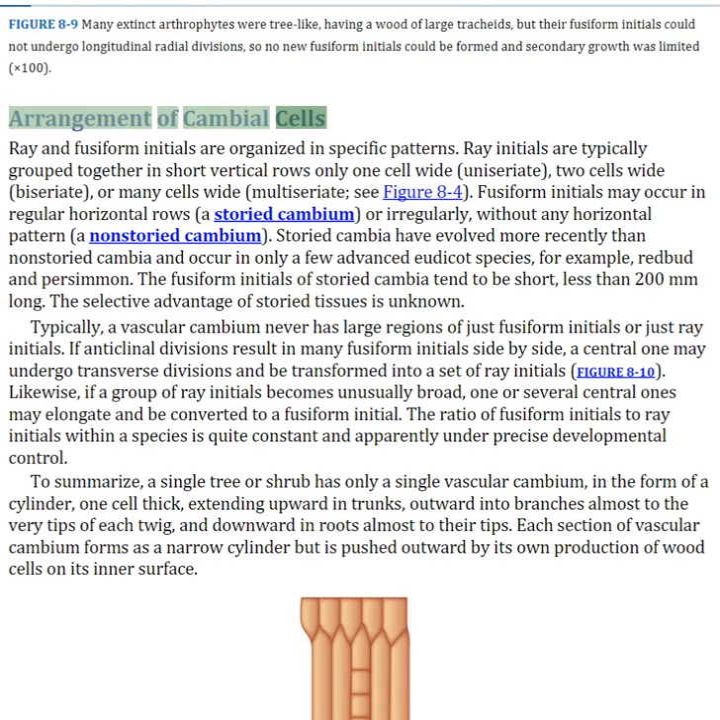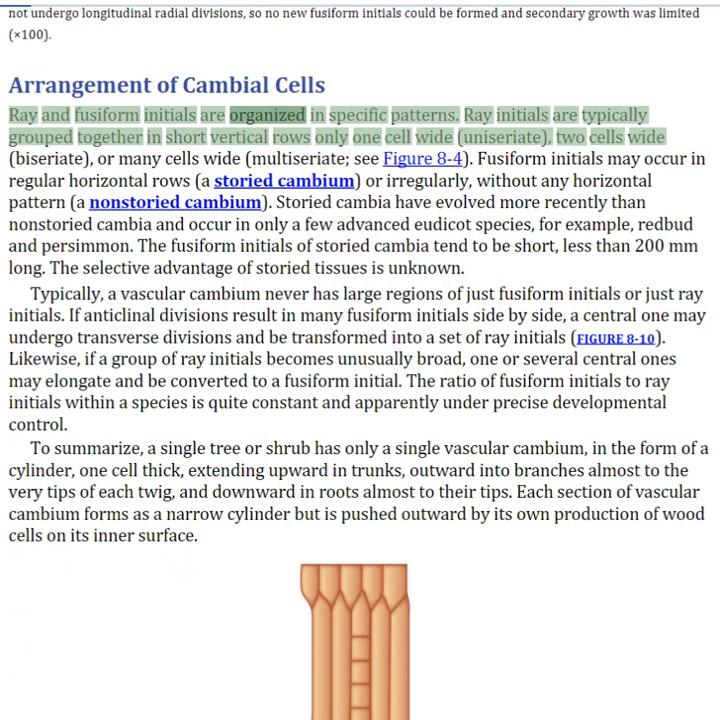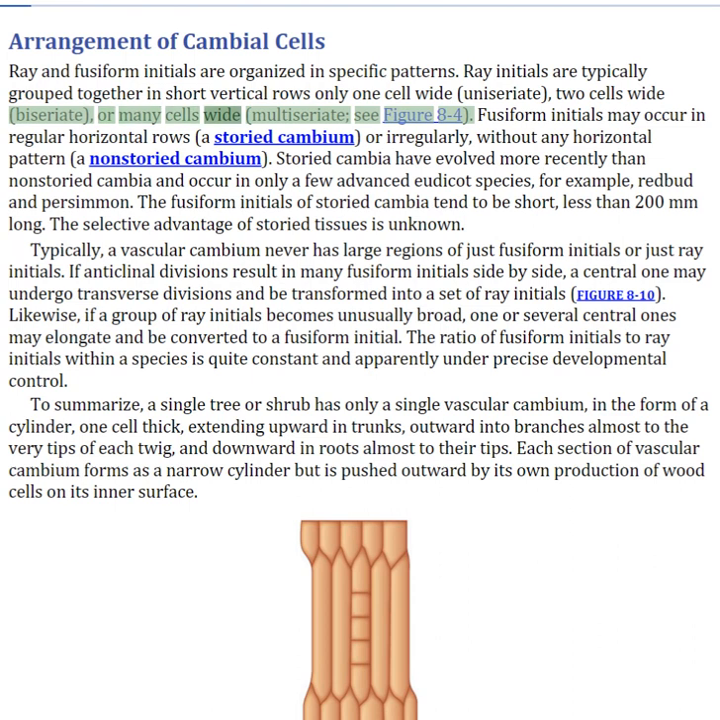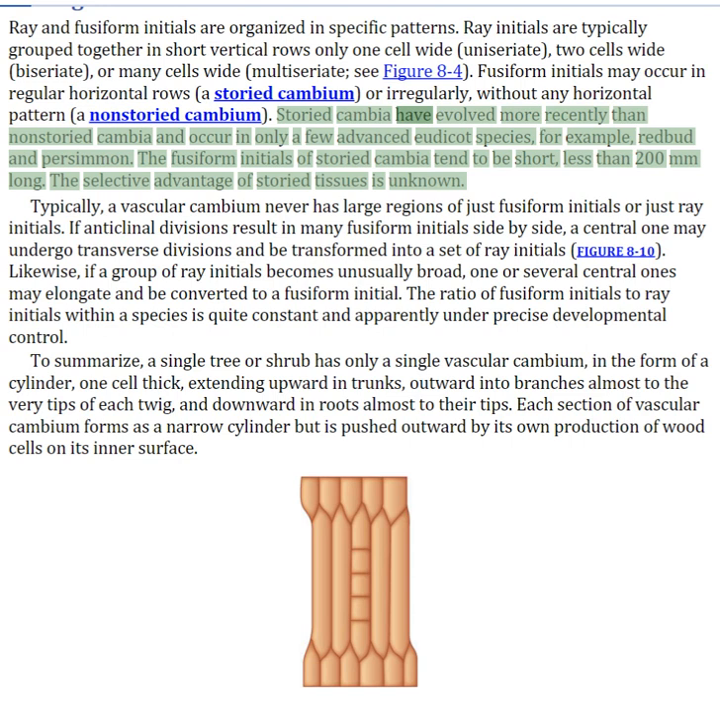Arrangement of cambial cells. Ray and fusiform initials are organized in specific patterns. Ray initials are typically grouped together in short vertical rows only 1 cell wide, 2 cells wide, or many cells wide. Fusiform initials may occur in regular horizontal rows or irregularly, without any horizontal pattern. Storied cambia have evolved more recently than non-storied cambia and occur in only a few advanced eudicot species, for example, redbud and persimmon. The fusiform initials of storied cambia tend to be short, less than 200 mm long. The selective advantage of storied tissues is unknown.